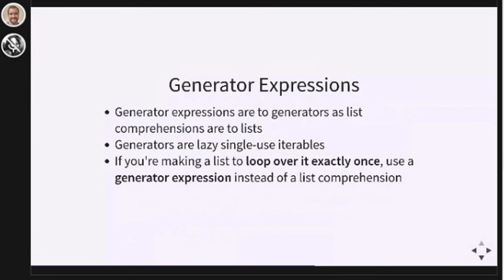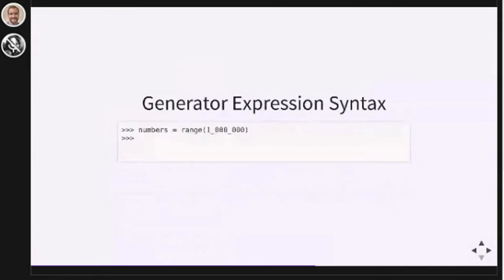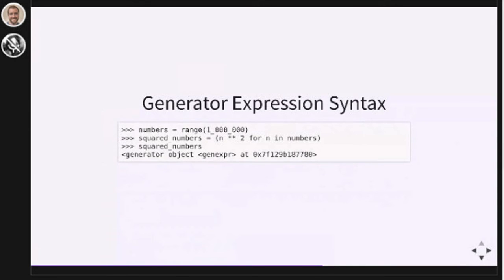So I'm going to say that again. If you're making a list comprehension and you're only going to loop over the list that you're making one time, use a generator expression instead. All right, let's look at how generator expressions work. If you write a list comprehension and you change the square brackets to parentheses, you've made a generator expression. Generator expressions make generators the same way that list comprehensions make lists. Generators are strange objects. They're pretty weird. So let's take a look at some of the behavior, this weird behavior of generators.